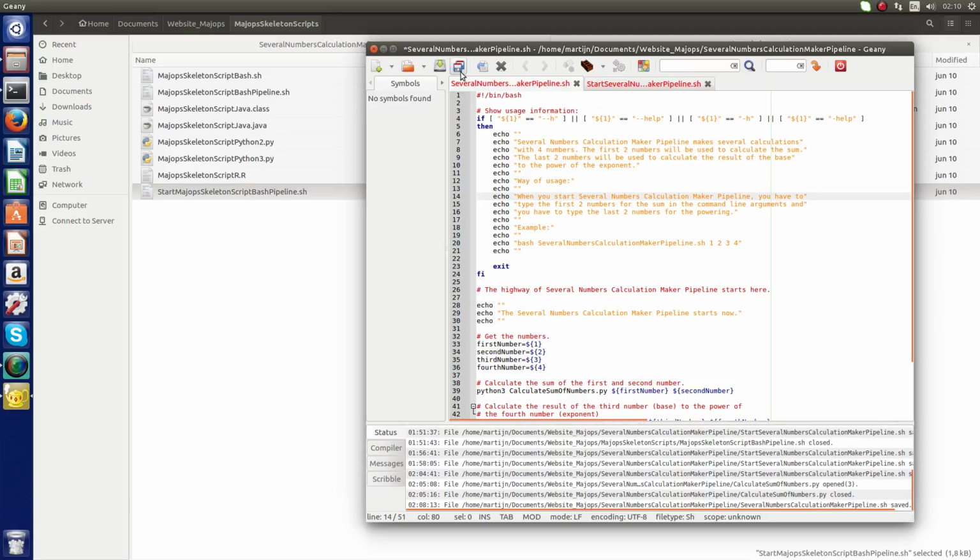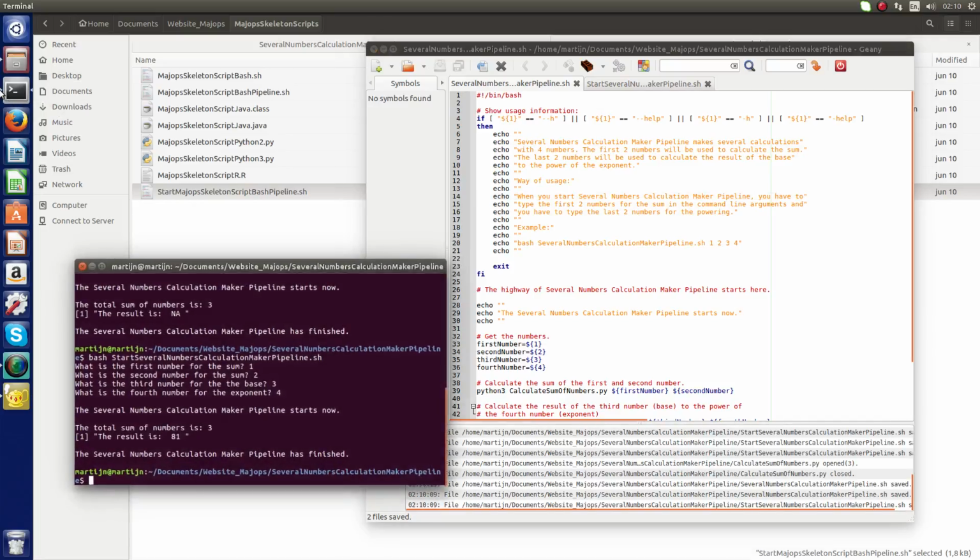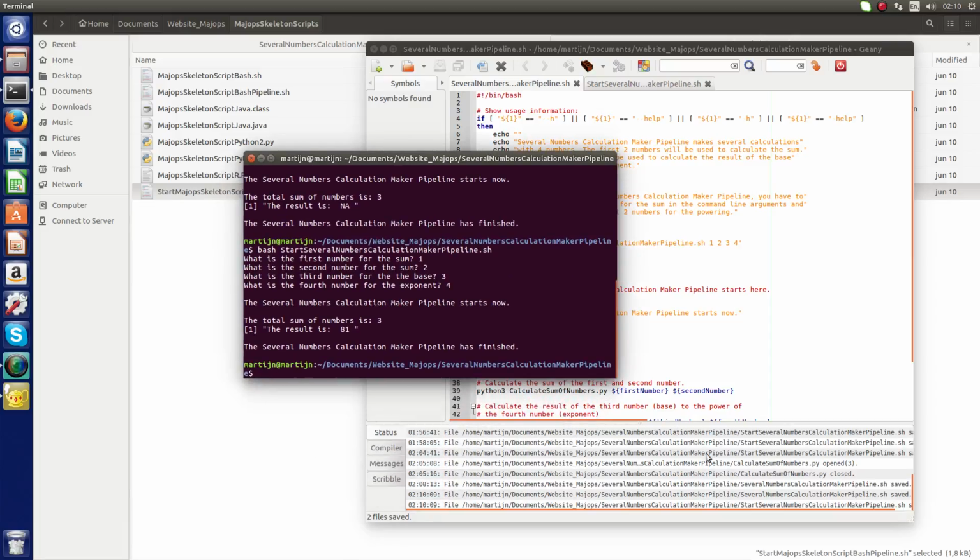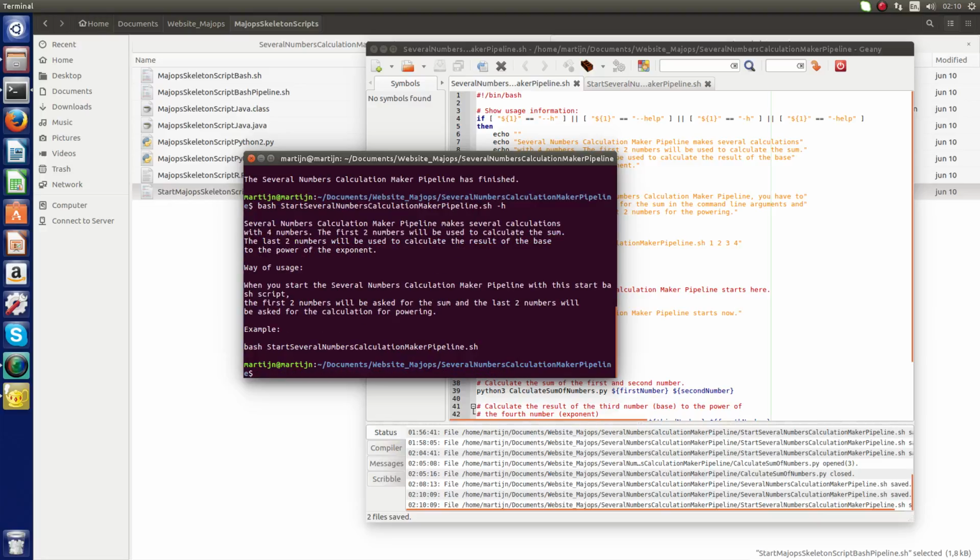Okay, I finished everything, and first of all I have to test the show use information. Now let's give it a try. First I test the show use information on the start bash script. Start several numbers calculation maker pipeline -h, and here it is.